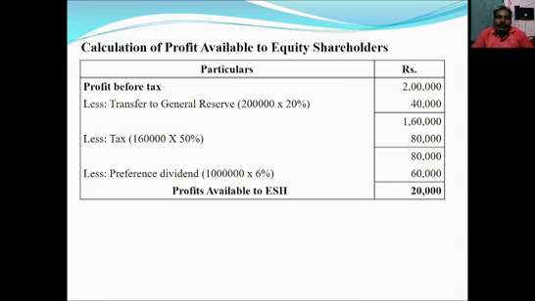From 80,000 we should deduct preference dividend. The preference dividend is 10 lakhs into 6%, so 60,000. After deducting the preference dividend, we will get 20,000. That amount only is available for equity shareholders. That is called profit available to equity shareholders.